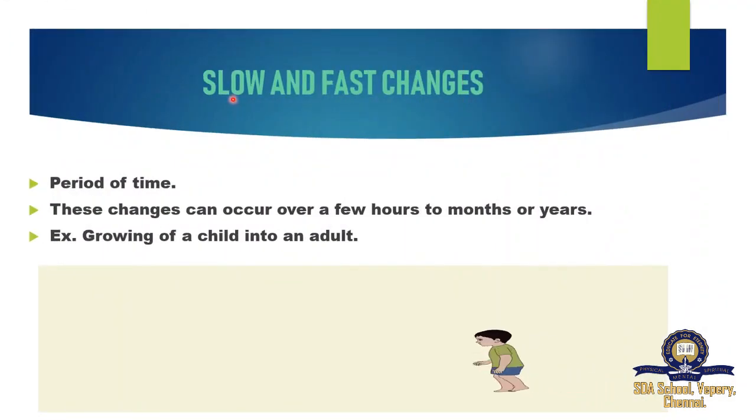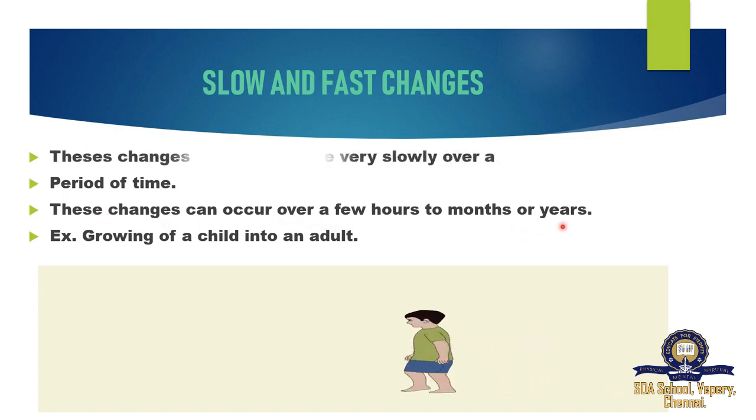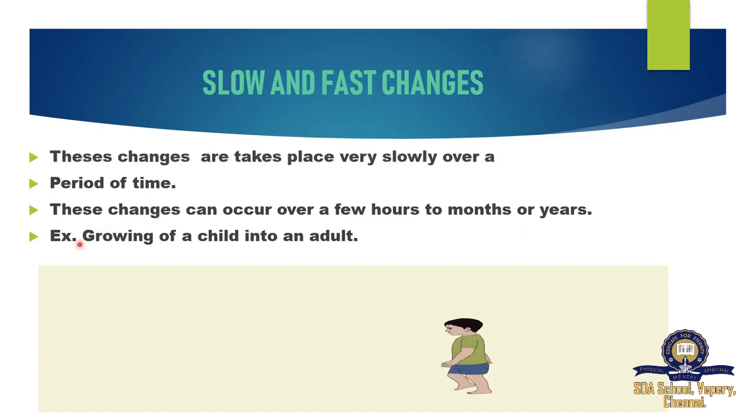Our first change, slow change. This thing happens over a period of time. These changes can occur over a few hours to months or years. Yes, a particular period of time is taken. For example, growing of a child into an adult. This is a very slow process. It will take years when a baby becomes an adult.